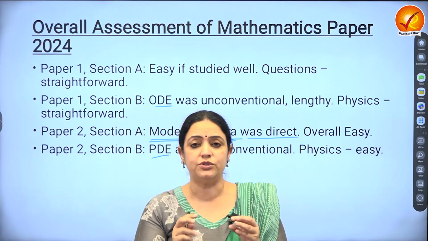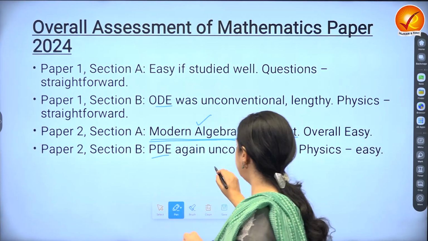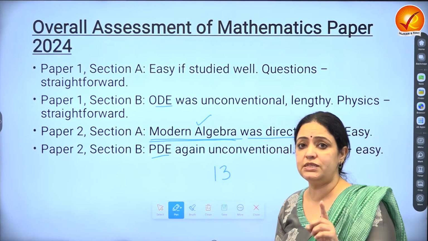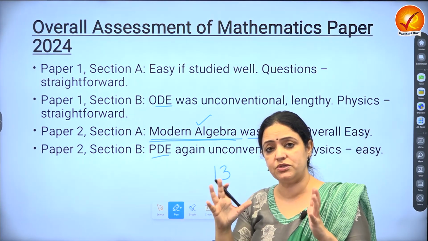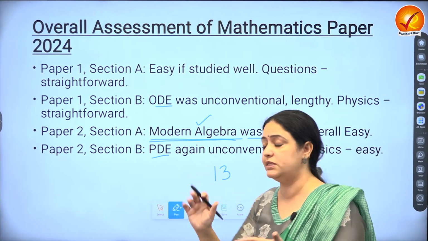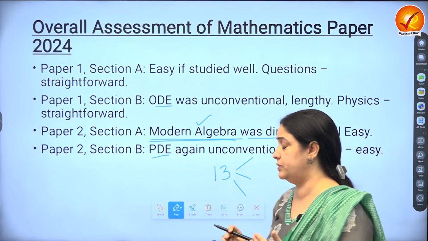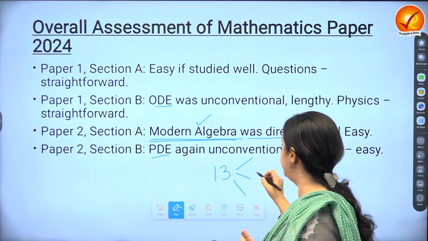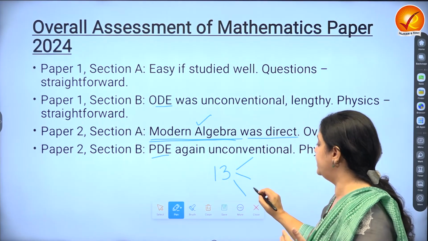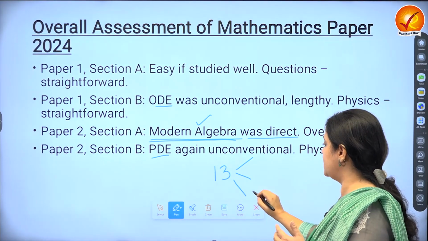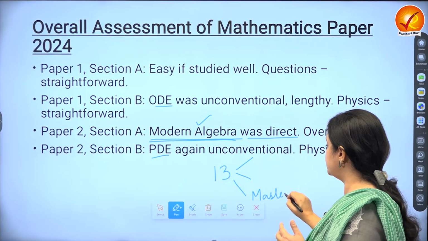For that, I would like to tell you that out of all the 13 topics that you have, you must divide them once your preparation is done. Suppose you've covered the syllabus at least once. You divide the topics, and this is the analysis that will help you look at the way forward. Some topics you should really be pro at. Basically, you should have sort of mastery over them.